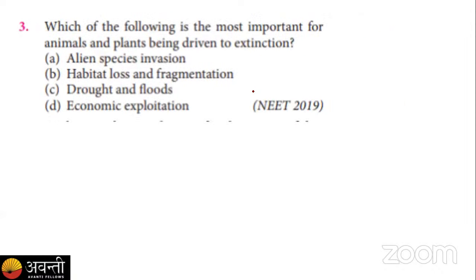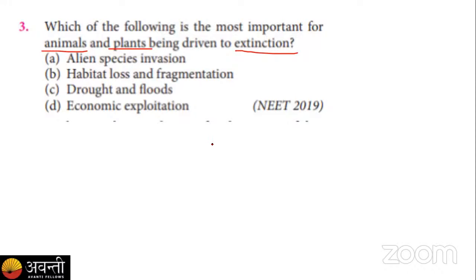The next question is, which of the following is the most important for animals and plants being driven to extinction? Here we are talking about the extinction of plants and animals, that is our biodiversity. For that, your options are A, alien species invasion, B, habitat loss and fragmentation, C, drought and flood, and option D is economic exploitation. Here is your poll. Again, you are given 20 seconds.